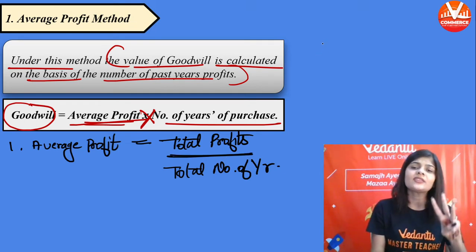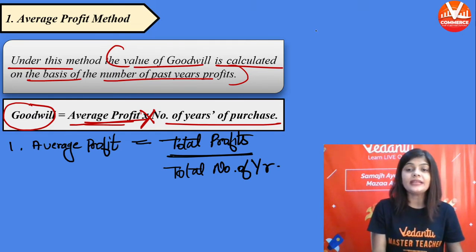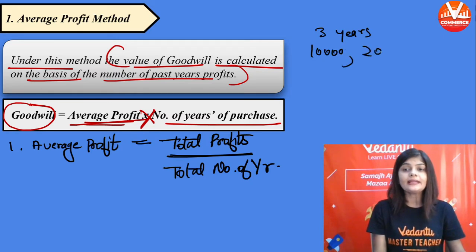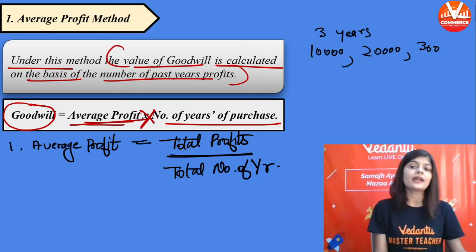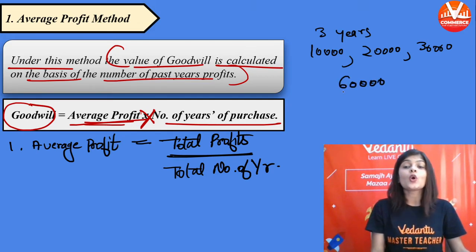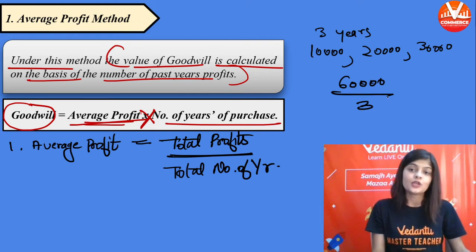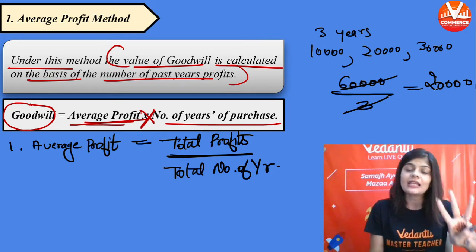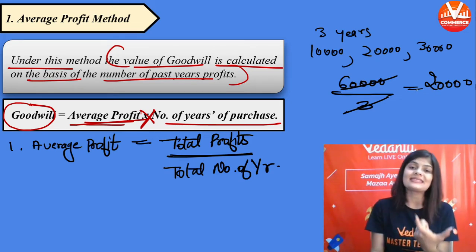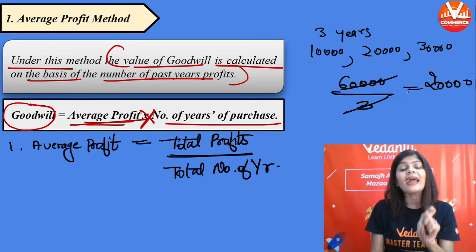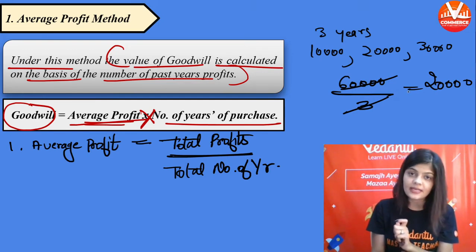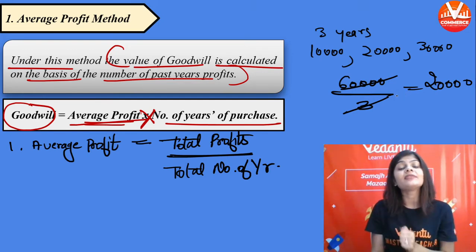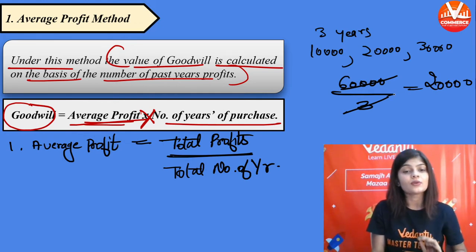Let's suppose there are 3 years and the profits are 10,000, 20,000 and 30,000. So total profits are 60,000. Total number of years are 3. So average profit will be equal to 20,000. 3 साल के profit हैं. टोटल प्रॉफिट्स कितने हैं, 60,000. टोटल प्रॉफिट्स को डिवाइड कर देंगे टोटल नंबर ऑफ ईयर से. So you will get the average profit, and average profit is 20,000.